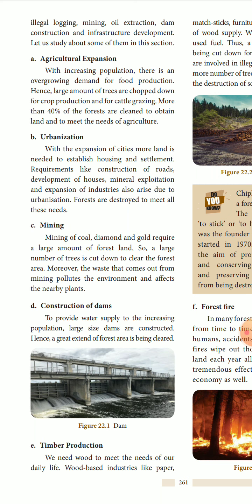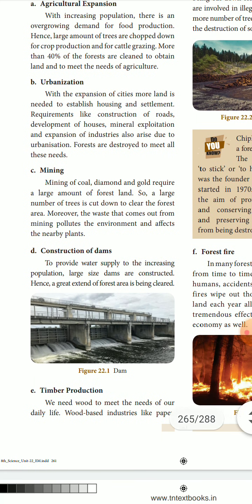The other main thing is agriculture expansion. When human beings don't have enough land to do cultivation, they will penetrate into the forest areas, cut down the trees, and start living there. That is another cause of deforestation. A large number of trees are chopped down, meaning cut down, and they will start cultivating the lands for agriculture and growing crops, then cattle slowly, and henceforth the forest will disappear.